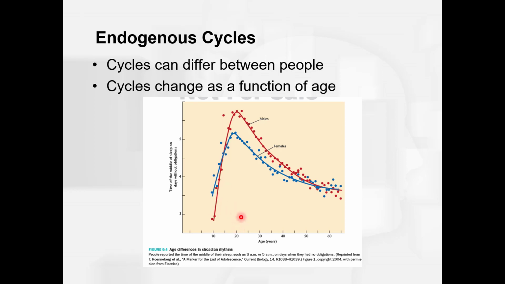Now let's look at a 20-year-old. Here, the middle time of sleep switches to between 5 and 5:30. Quite a bit different. And let's say these people are getting the recommended 8 hours of sleep. This means they're going to bed at, say, 1 a.m. and getting up about 9 a.m. And again, this is when there are no other obligations. So think about, for you, a lot of you fall into somewhere in this category, right? How does that coincide with your sleep patterns?